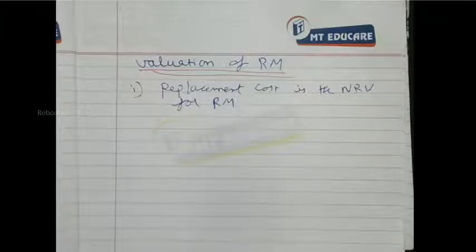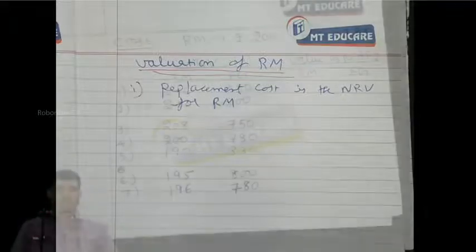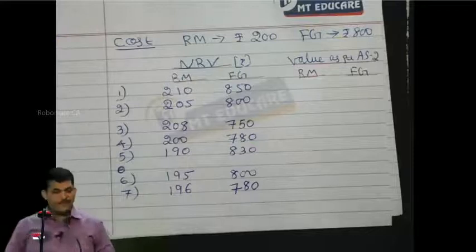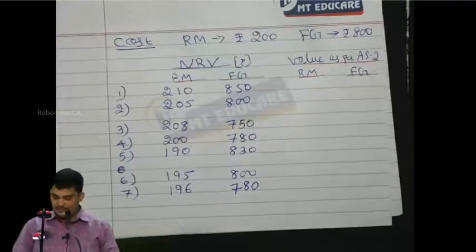Underline that, because it is a cumulative condition, not any one condition. And NRV of finished goods, FG, is less than cost price of finished goods. So please quickly determine the value as per AS 2.